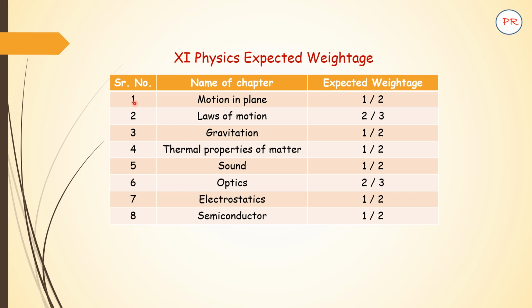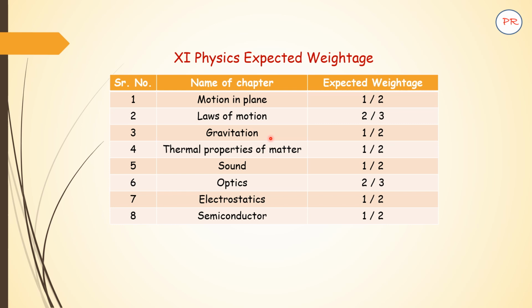From serial number 1, that is motion in a plane, the first chapter, 1 or 2 questions are likely to be asked. This motion in a plane involves projectile motion. The second chapter over here is the laws of motion. 2 to 3 questions are likely to be asked.